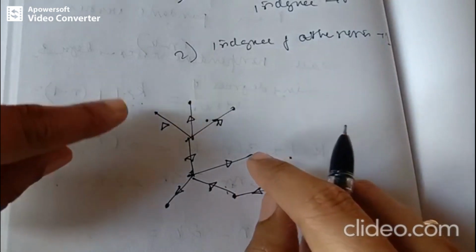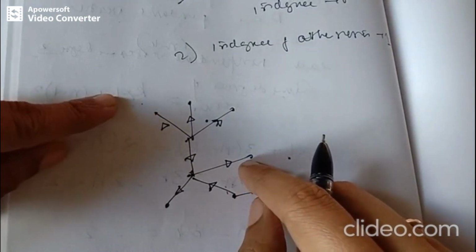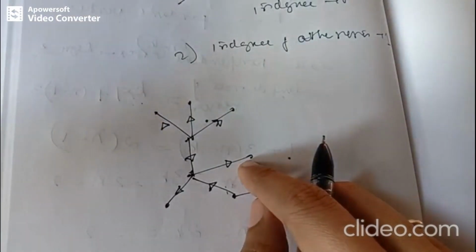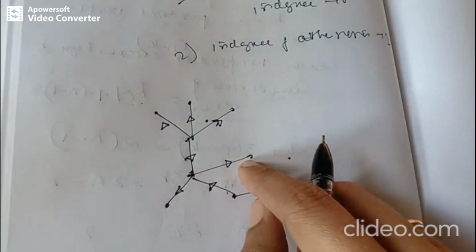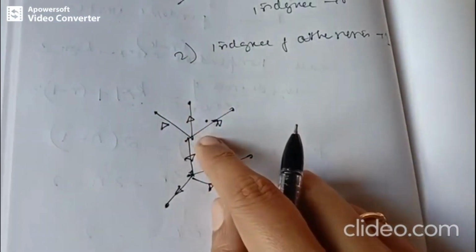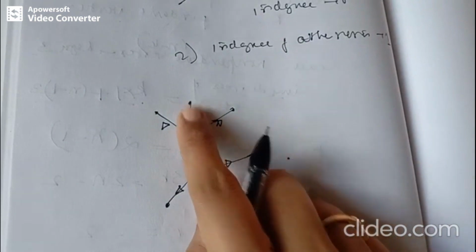And whether this is a rooted tree, let us check out. So, what is the in degree of the root? Is there a root? No. You can observe that the in degrees are 1, right?